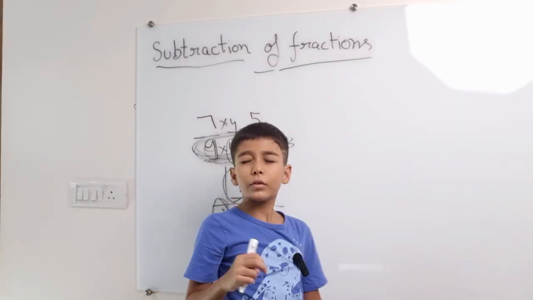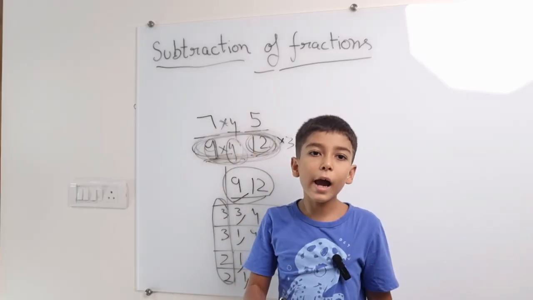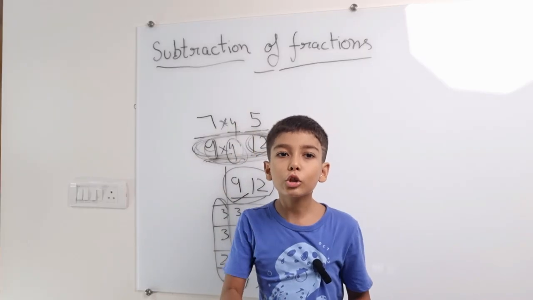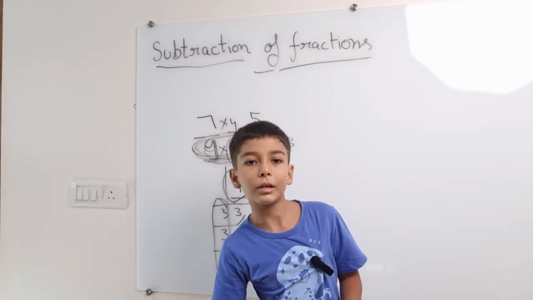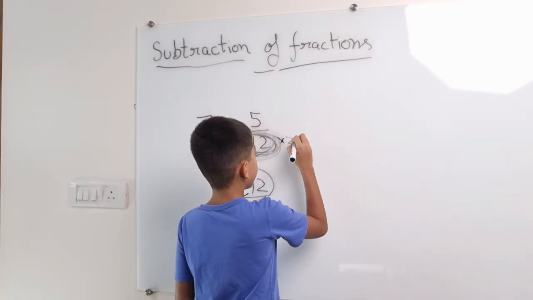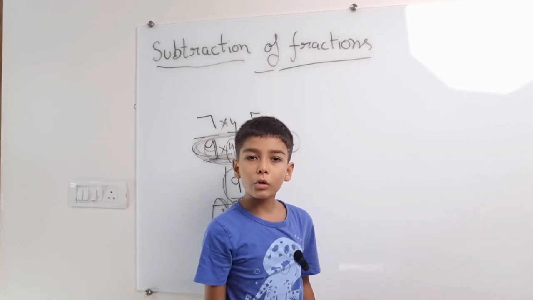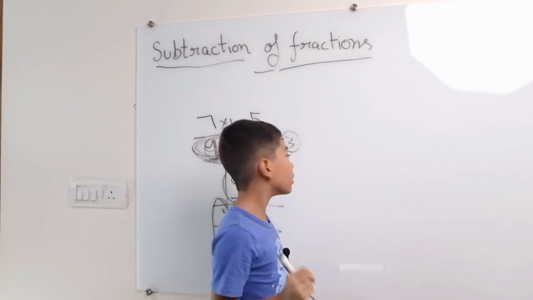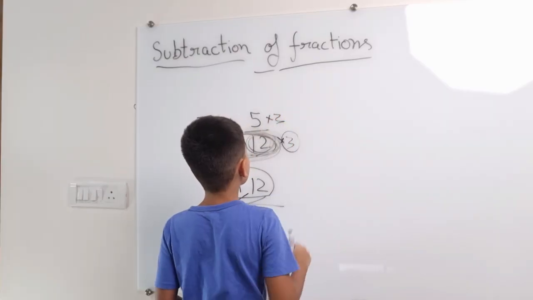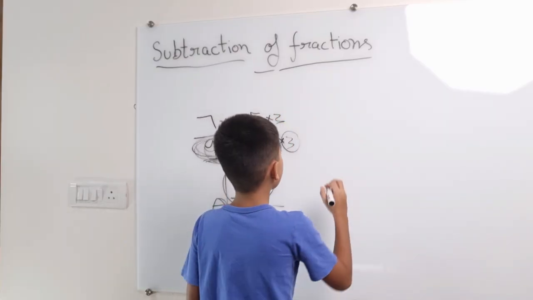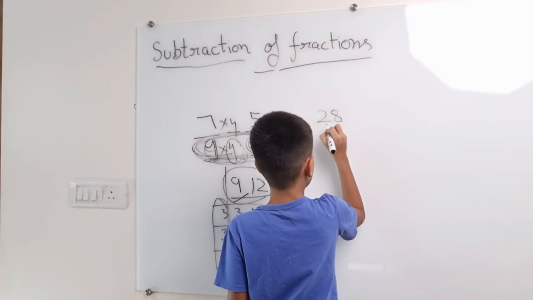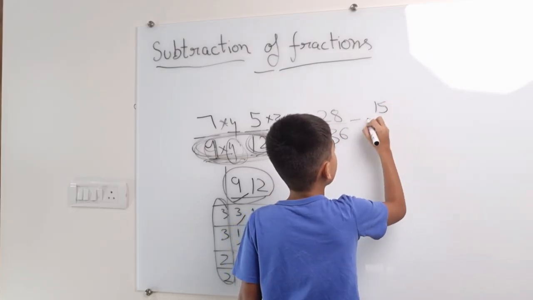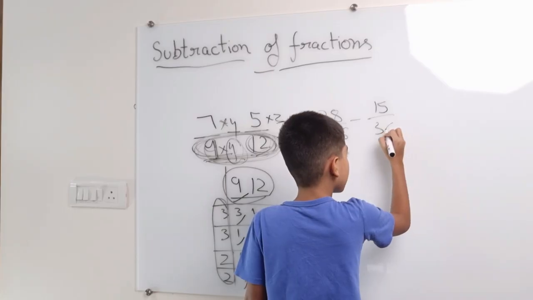And as we did in 7 by 9, we have to multiply the number which we have multiplied in the denominator in the numerator also. We have multiplied 3 in the denominator, now we have to multiply 3 in the numerator. So now if we multiply it, it will be 28 by 36 minus 15 by 36.